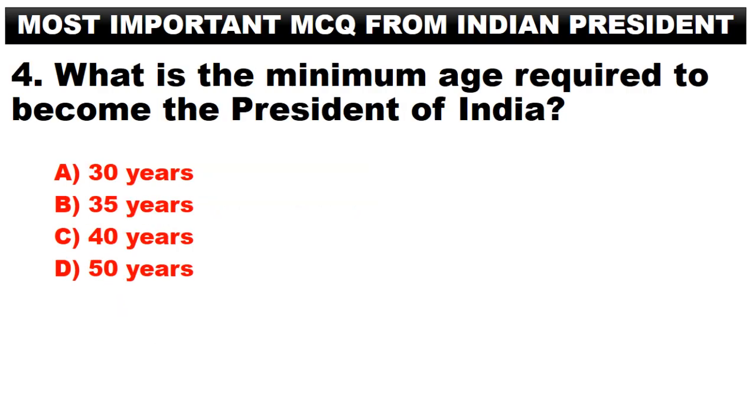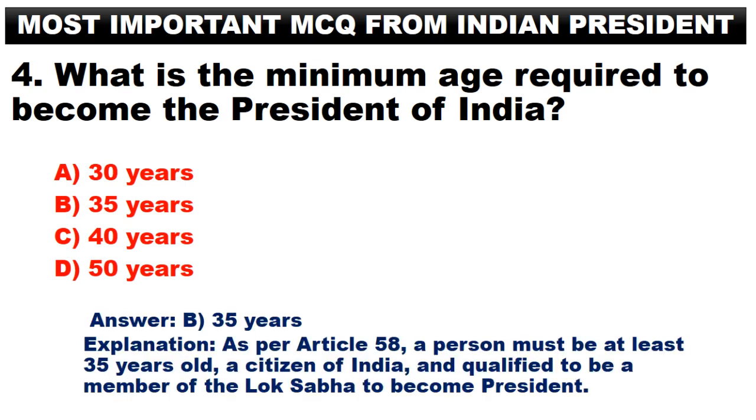President. What is the minimum age required to become the President of India? A. 30 years. B. 35 years. C. 40 years. D. 50 years. Answer. B. 35 years. As per Article 58, a person must be at least 35 years old, a citizen of India, and qualified to be a member of the Lok Sabha to become President.